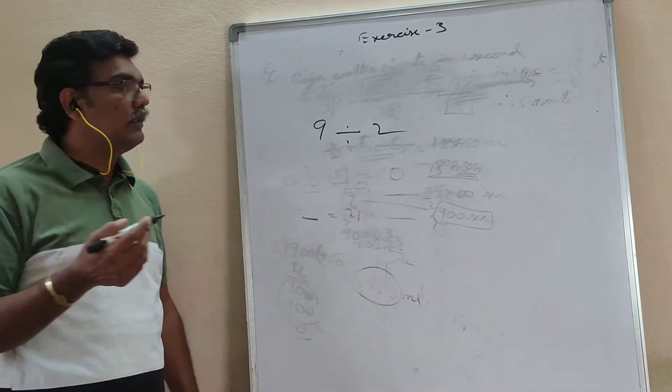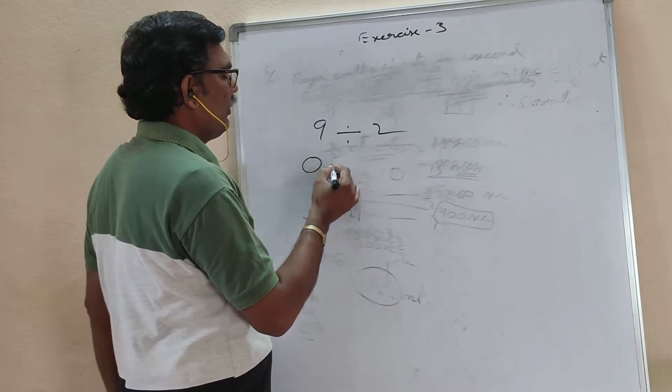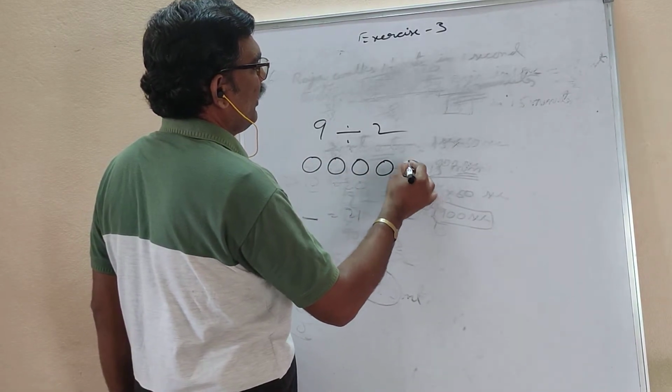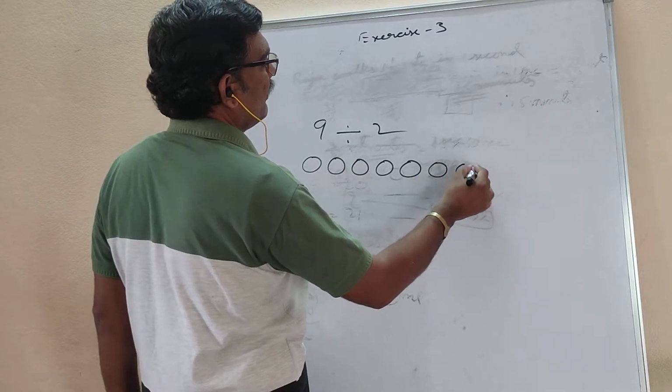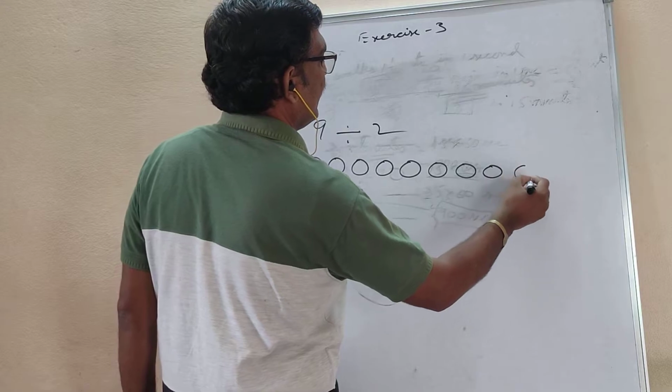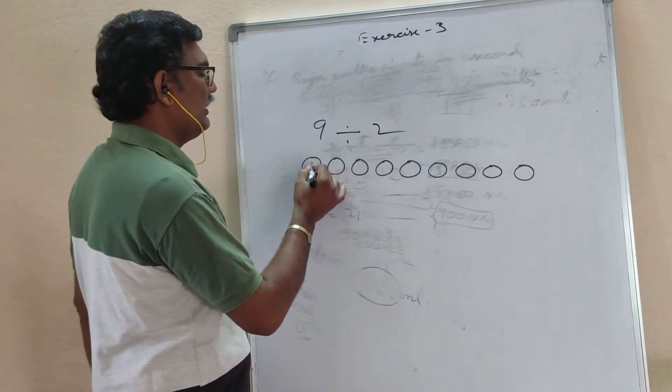See here, 1 rupee coin, like this 1, 2, 3, 4, 5, 6, 7, 8, 9. So 9 one rupee coins are there.